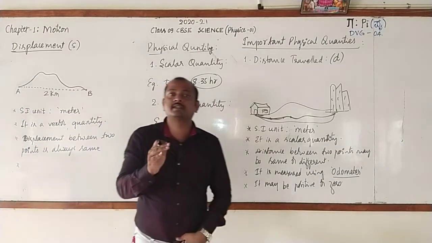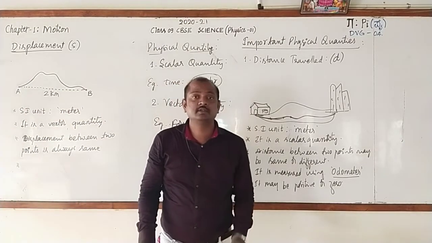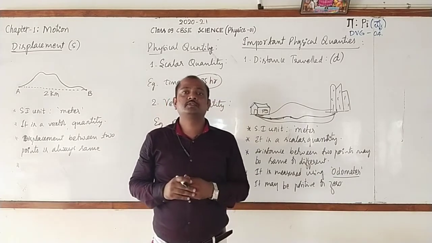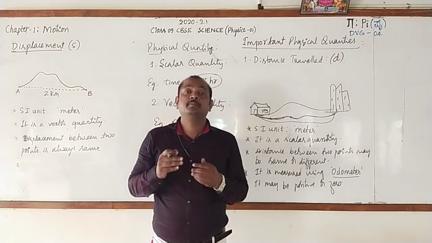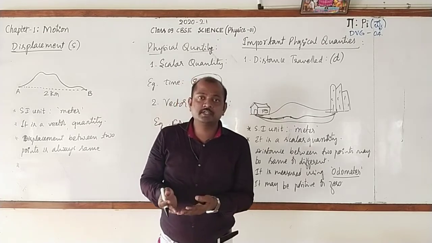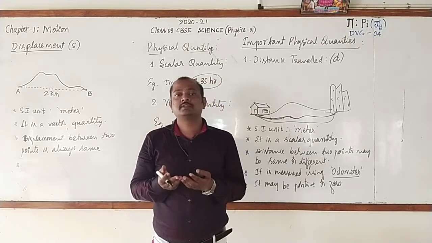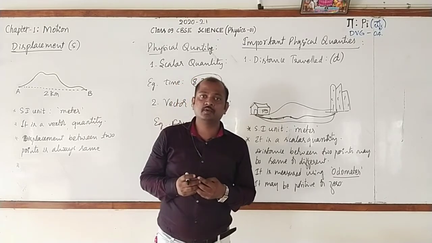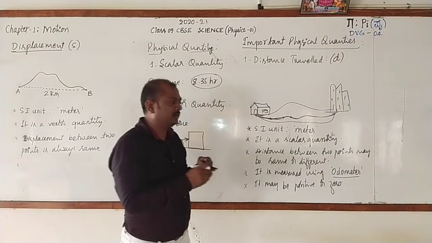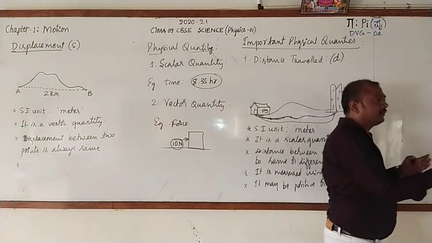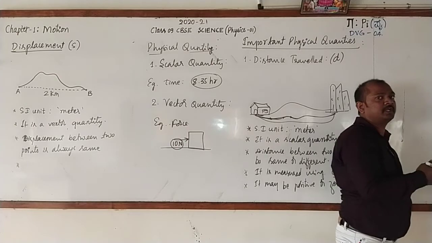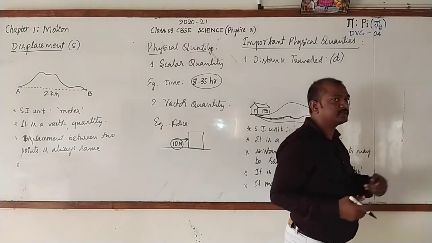Suppose a body is at rest. What is its distance? 0. What about its displacement? That is also 0. Why is it 0? Because its initial position and final position are the same. That is why the displacement is 0. It may be positive. When we start moving forward, then we take displacement as positive from his initial position.